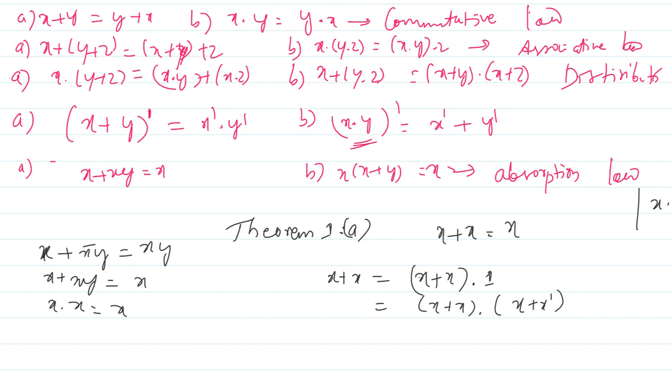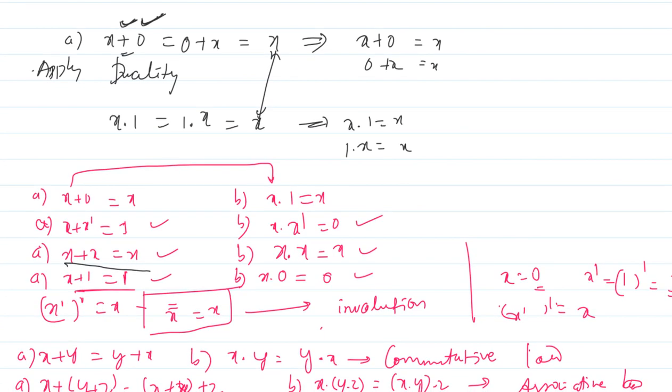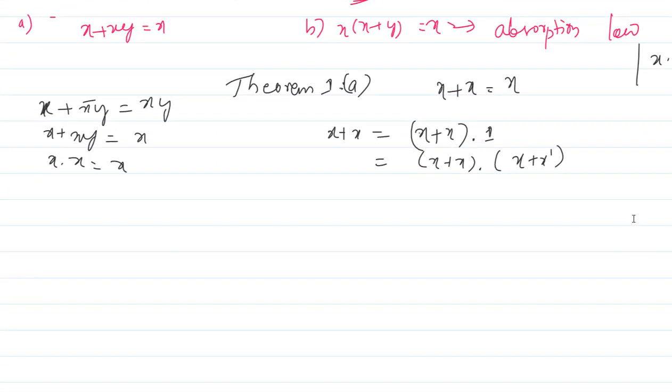Yes, I can write like this, because the Boolean postulate says x plus x prime is 1. So I have written x plus x prime in the place of 1 here. That is obviously true, right? Like this we have to prove the theorem. So I will write here x plus x prime, no problem in that.